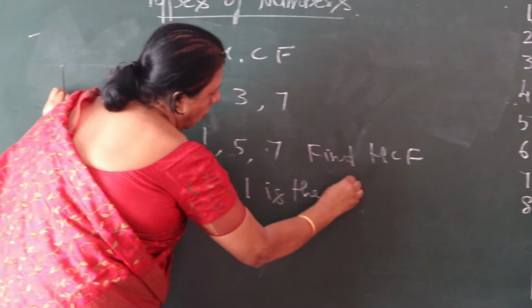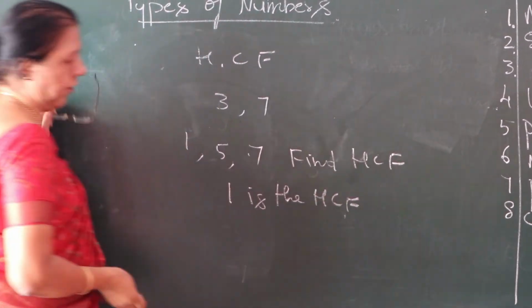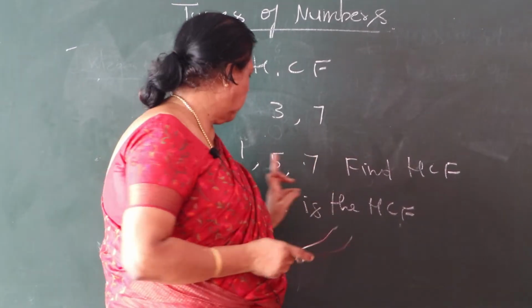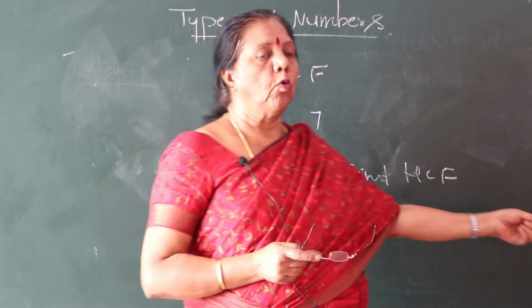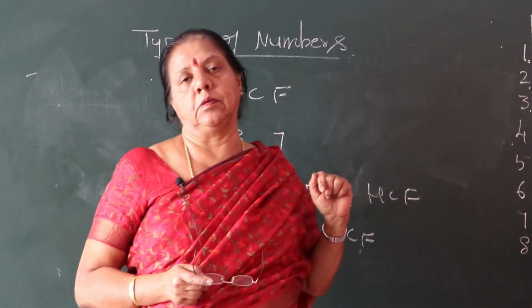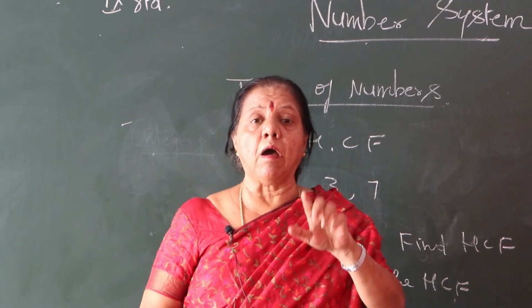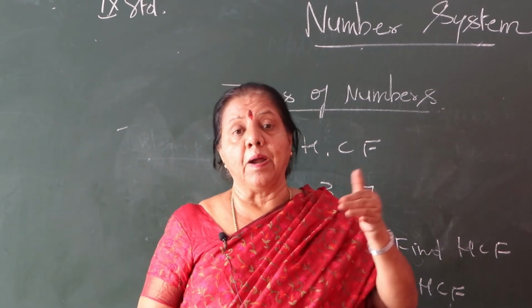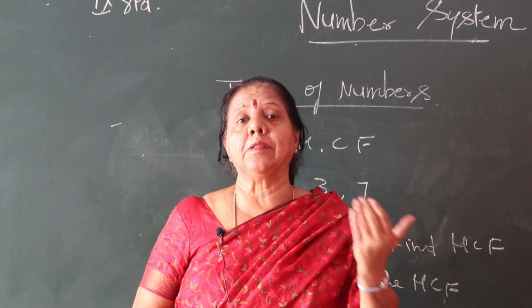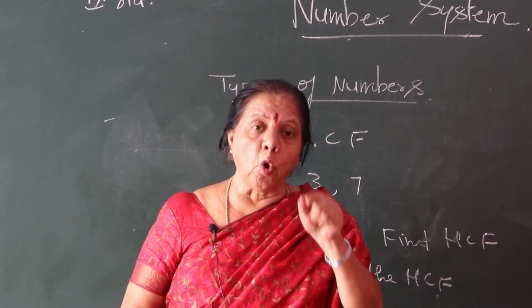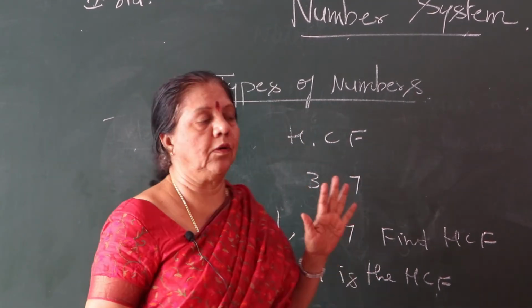Then we call them co-prime numbers. 1, 5, 7 are co-prime numbers. Got it? That means the numbers are prime numbers, but other numbers are included also. That is why we call them co-prime numbers.